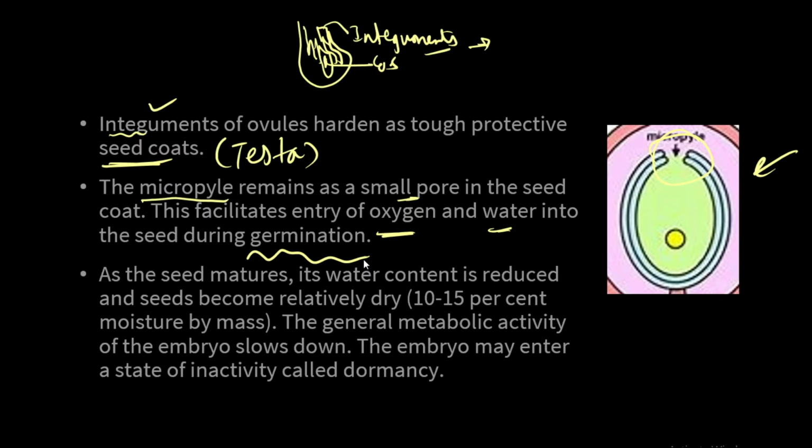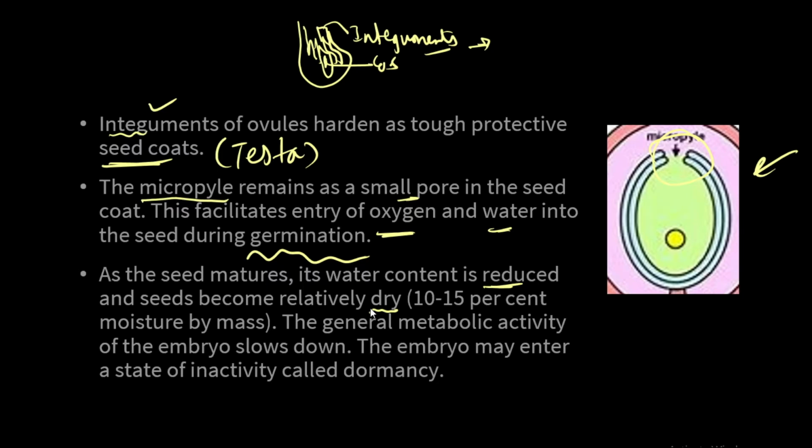Once the seed gets mature, the water which is present inside the seed gets reduced or evaporated. As a result, the seed becomes dry. Most of the moisture gets lost and the seed gets dried.